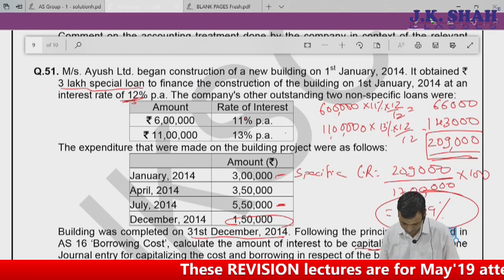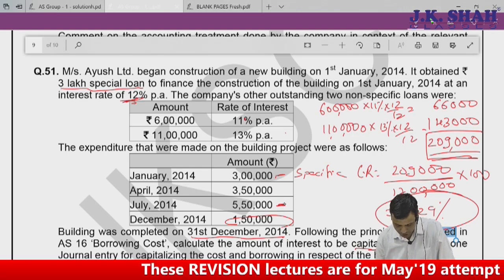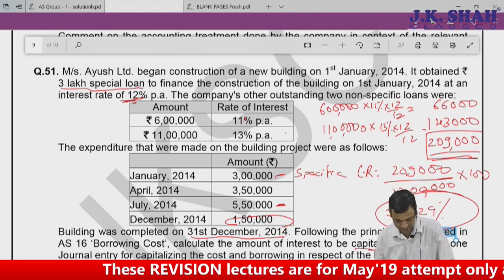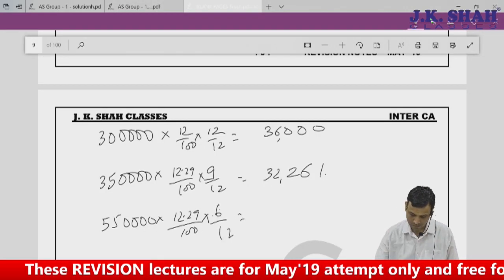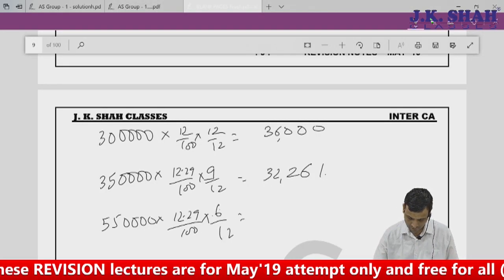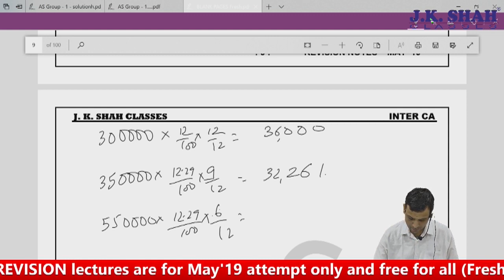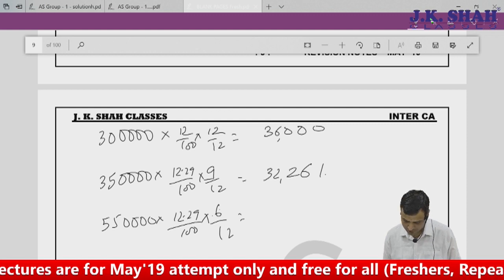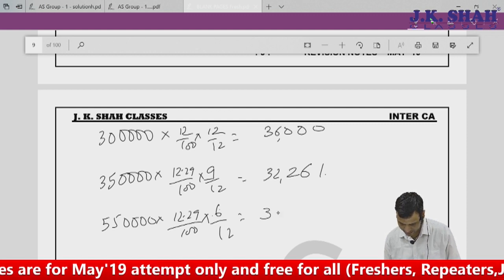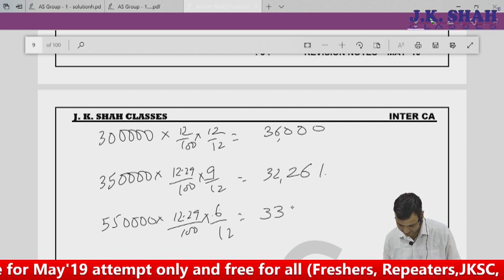Now here 5,50,000 is for July, August, September, October, November, December, that is 6 months. 5,50,000 into 12.29% for 6 months gives me approximately 33,798.